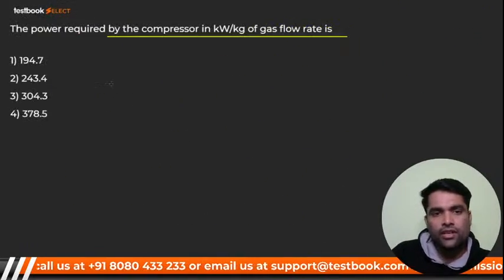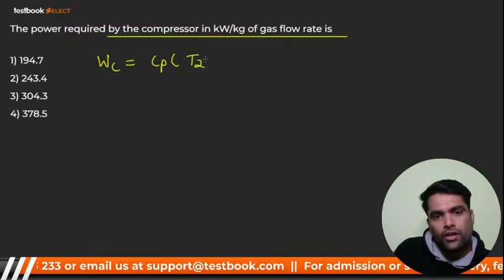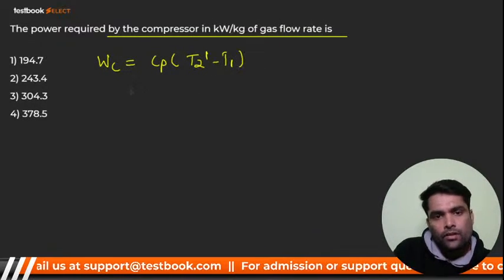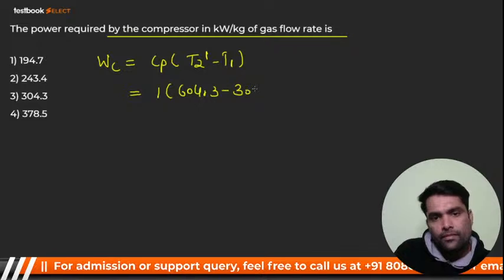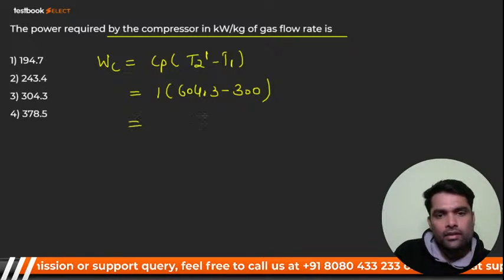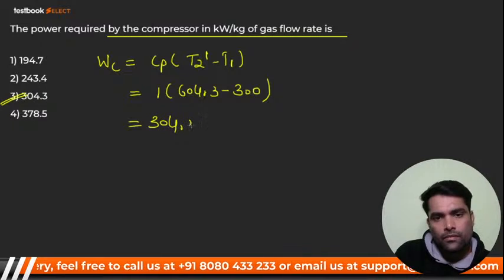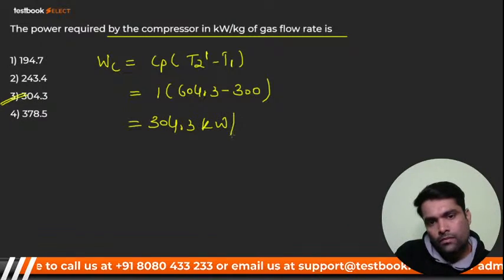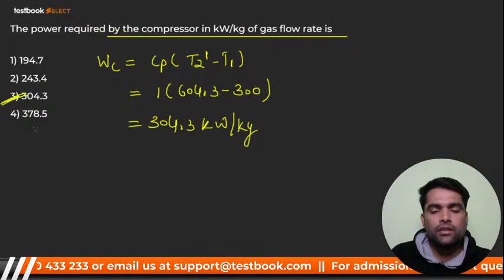So I can just check it out. So WC, that is what, my dear? CP into T2 dash minus T1. So you know that CP1, it is 604.3, T1 3. So it will be what, my dear? 304.3. This one is the correct option. So option number 3 is going to be correct.